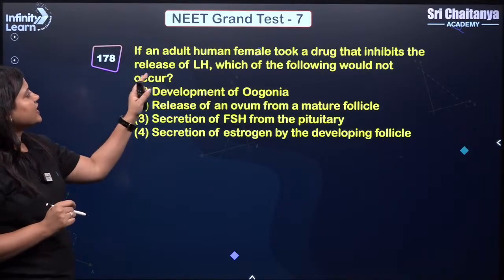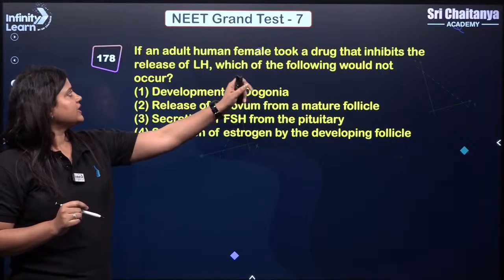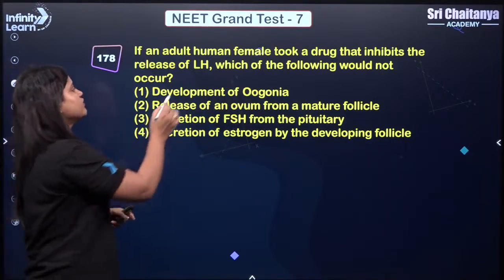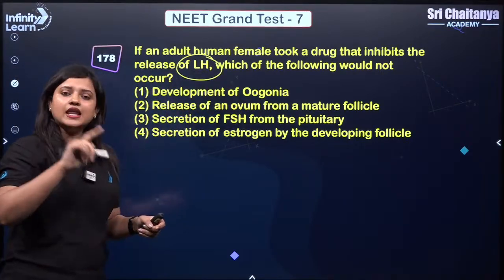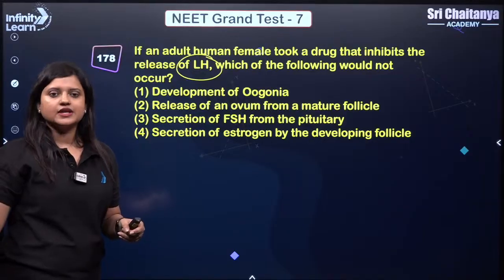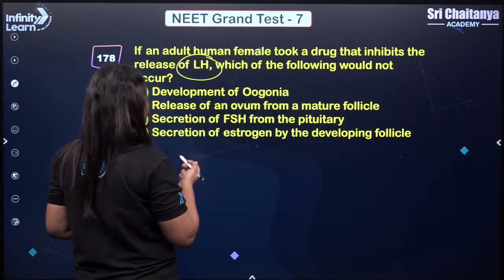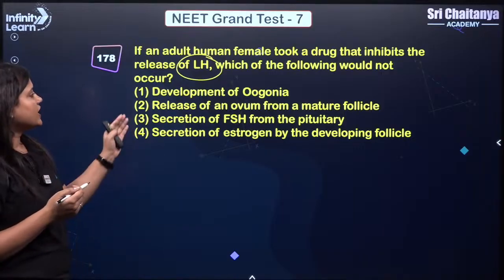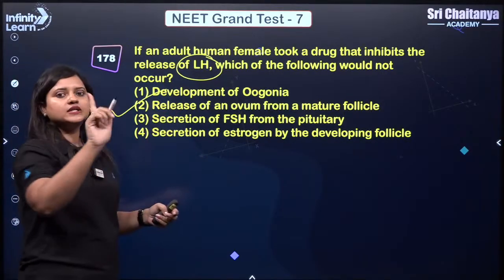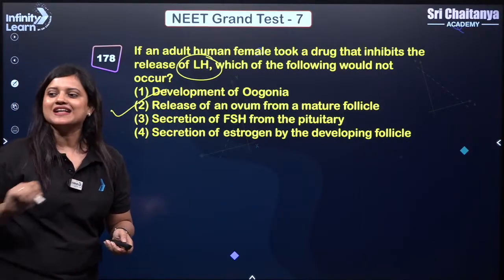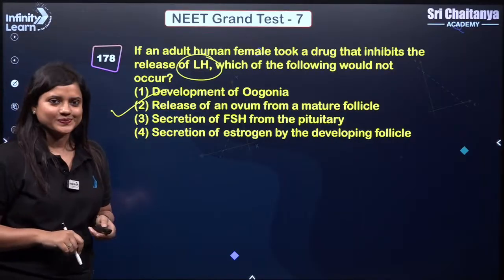Next. If an adult human female took a drug that inhibits the release of LH, which of the following would not occur? LH is important for ovulation. If LH is inhibited, there will not be any ovulation. Okay, so release of ovum from mature follicle will not happen. So the answer here should be 2.